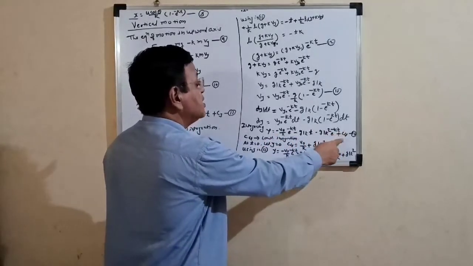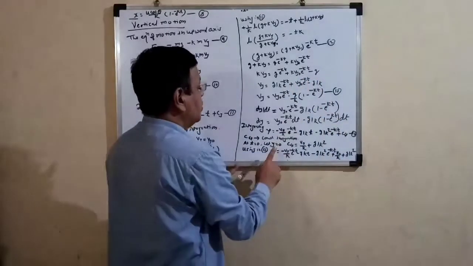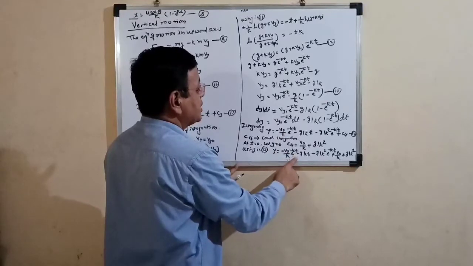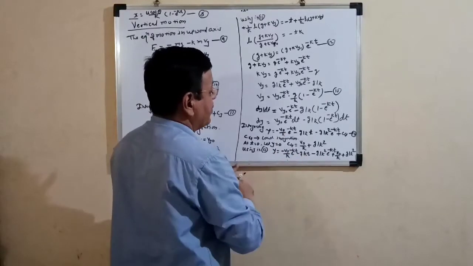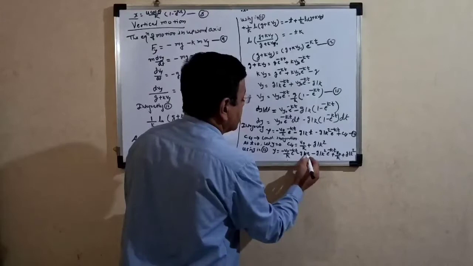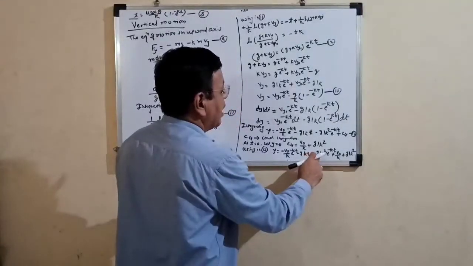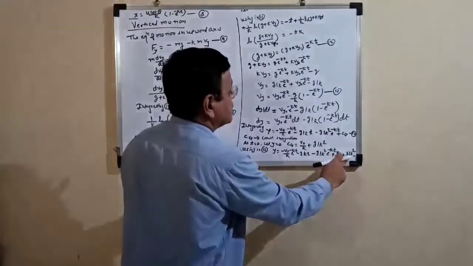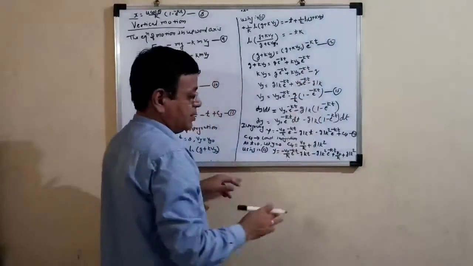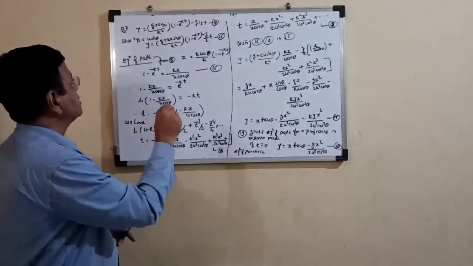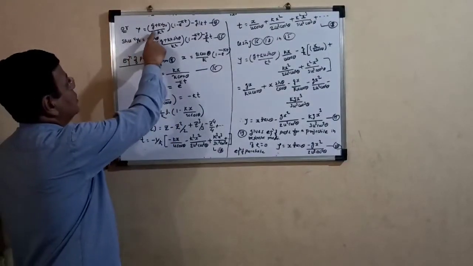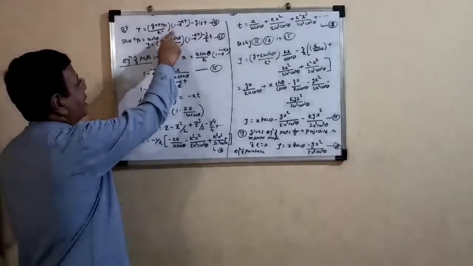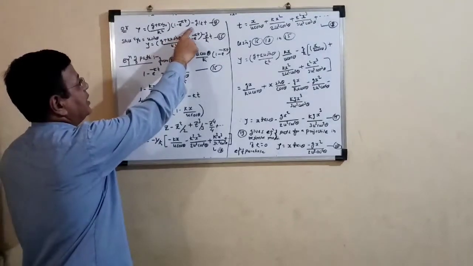Putting this value in equation number 13, we get y is equal to minus vy0 upon k e raised to minus kt minus g by k t minus g by k square e raised to minus kt plus vy0 upon k plus g by k square. Now the same equation can be written as y is equal to (g plus k vy0) upon k square, bracket complete, (1 minus e raised to minus kt) minus g by k t.